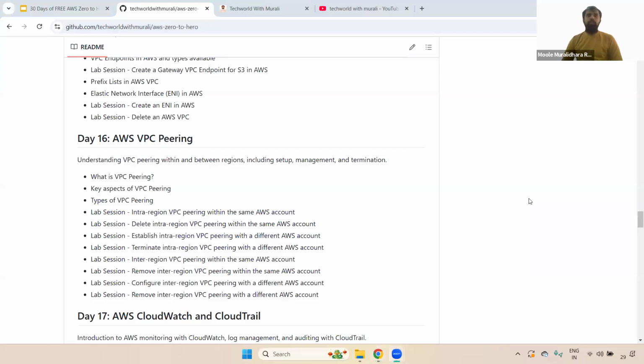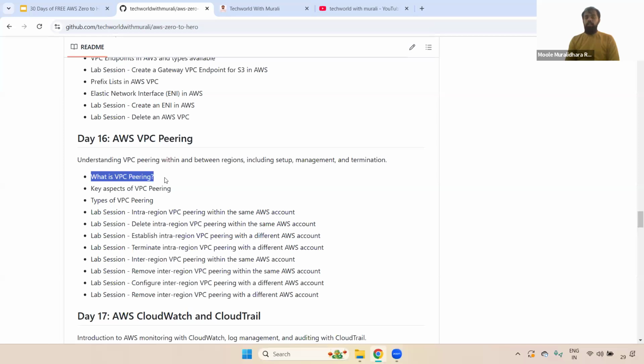Yeah, next thing is VPC peering. This is one of the most important. The reason I'm telling is that when you create a new VPC or an existing VPC, it is isolated by default. It means if you have two different VPCs, they won't communicate. But in real time, we may need to set up communication from dev to dev, dev to QA, depending on use cases. Then you should be aware of how we achieve that. That's why you should be aware of VPC peering.